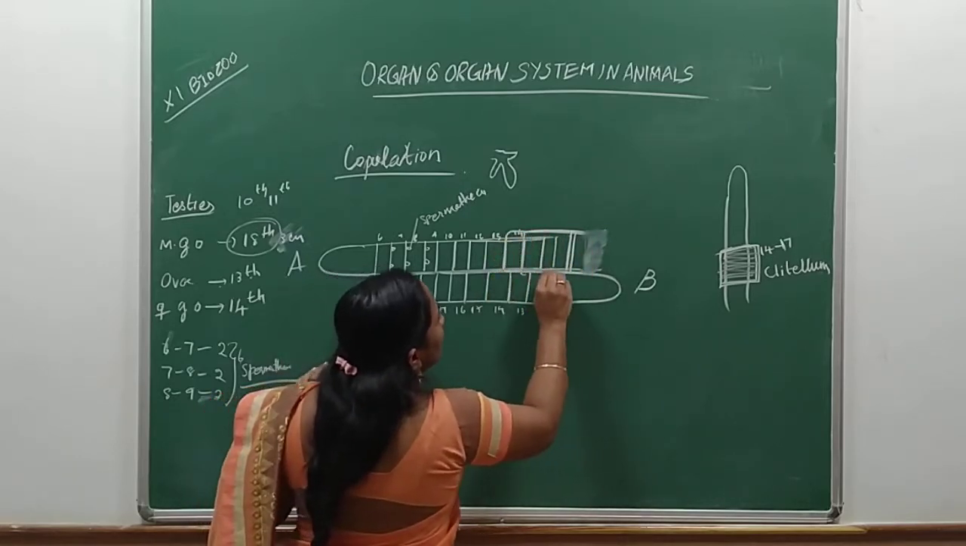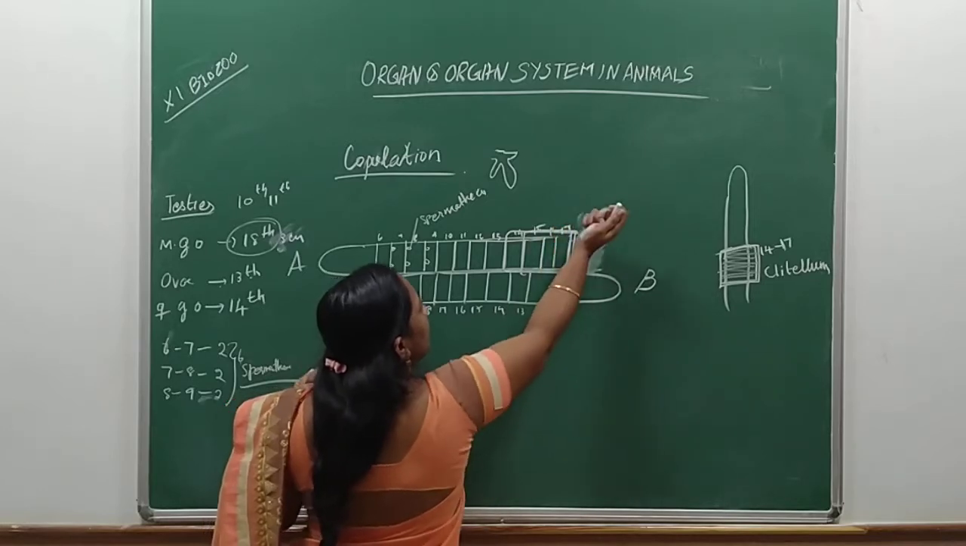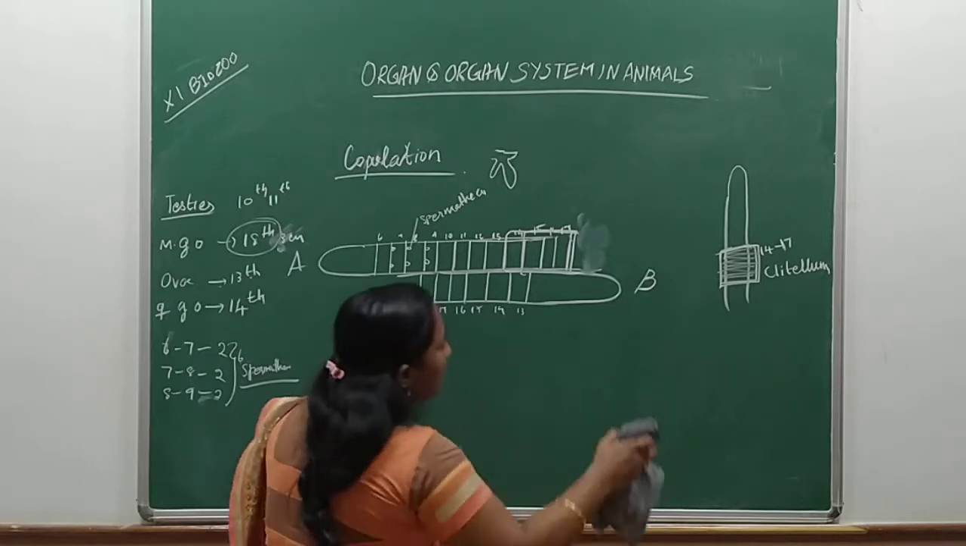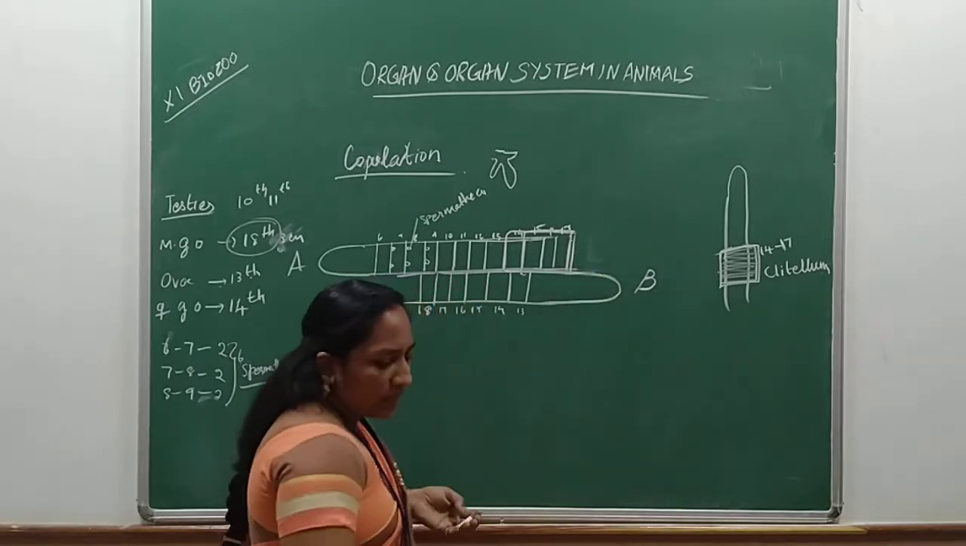From here to 14, 15, 16, 17. So these segments will be having the clitellum. That is 4 segments, from 14 up to 17. You can find the clitellum.